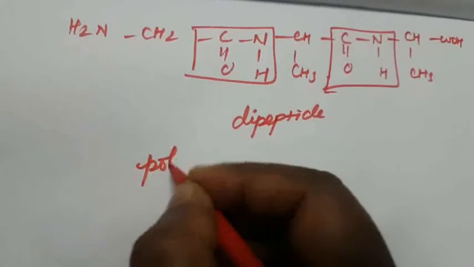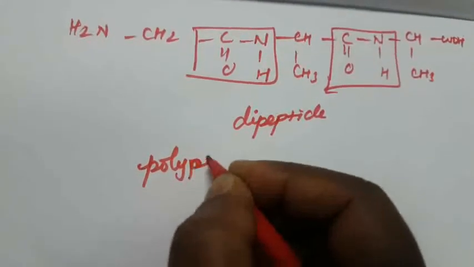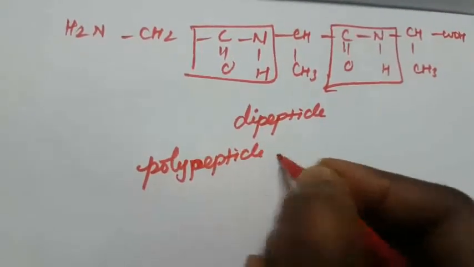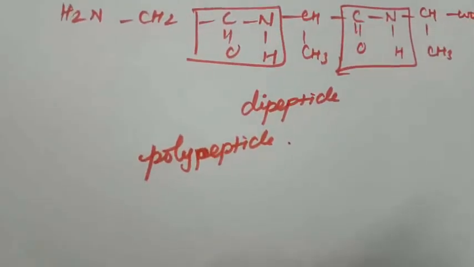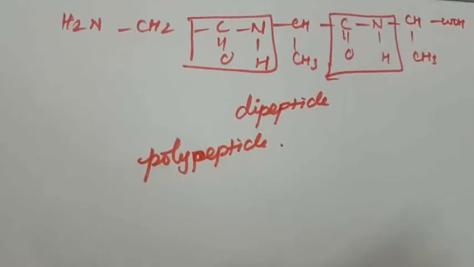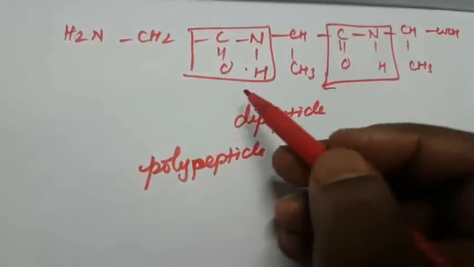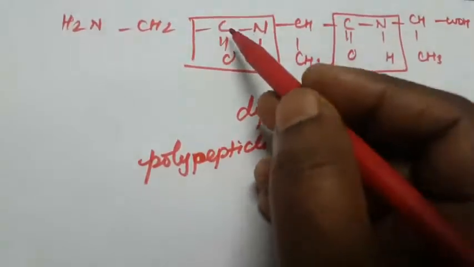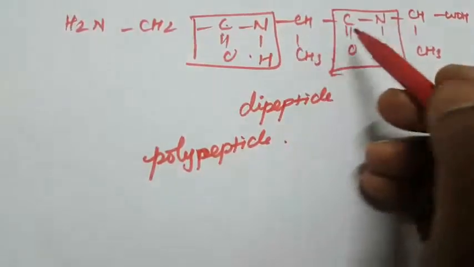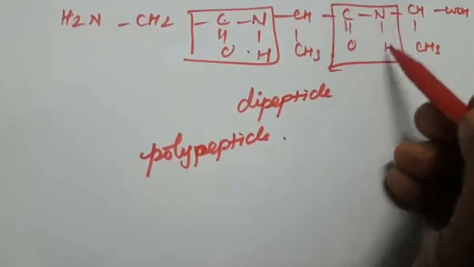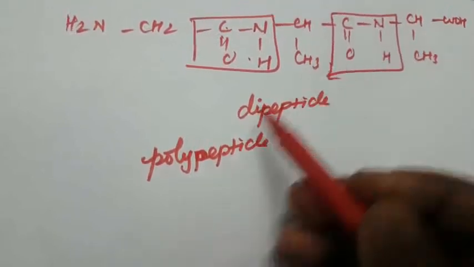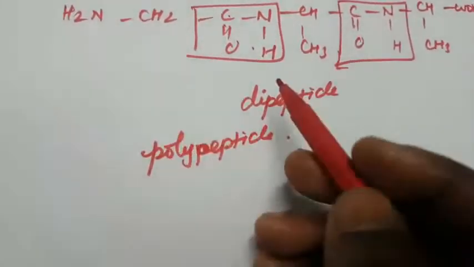What is meant by polypeptide? More than three amino acids is called a polypeptide. Once again, what is meant by amino acid? The end of the peptide with the free amino group is known as the N terminal, while the carboxyl end is called the C terminal. The general protein sequences are written from the N terminal to the C terminal.